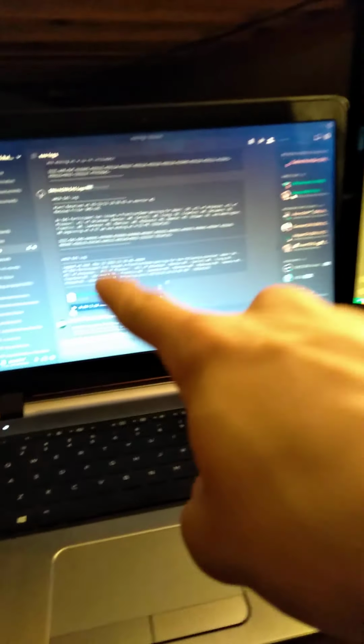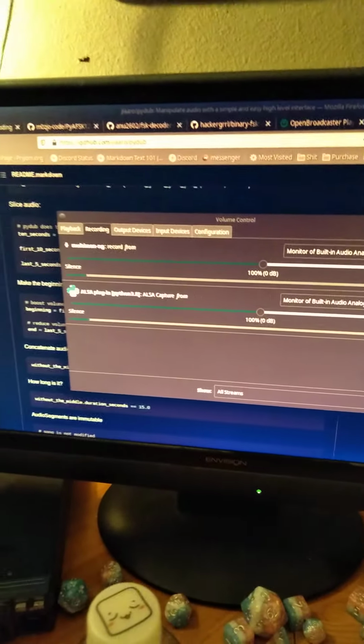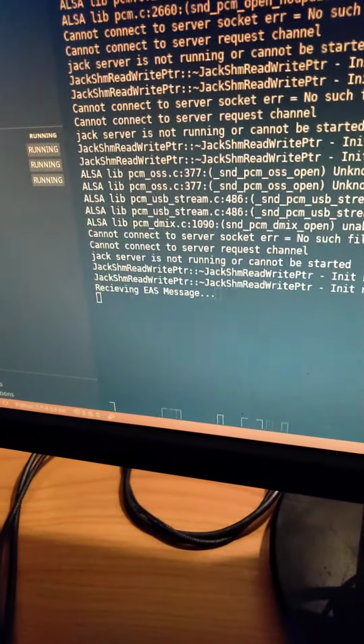This will play a recorded thing from the Easy Plus through my speakers into Pulse Audio, which will play into this. Here we go. Click start. Boop.